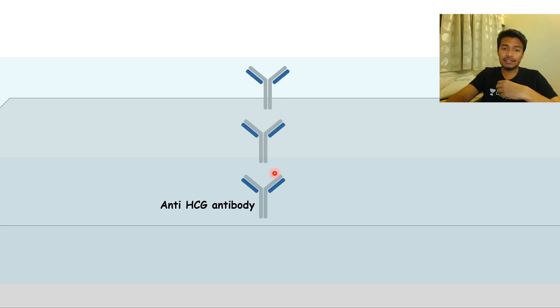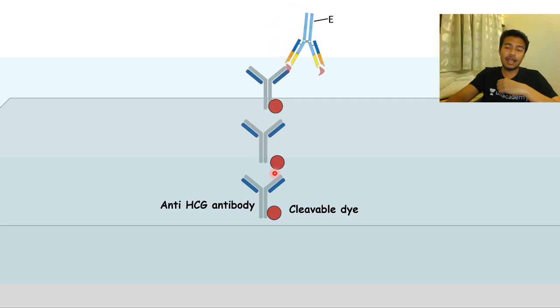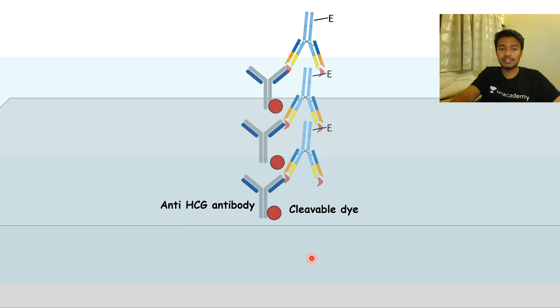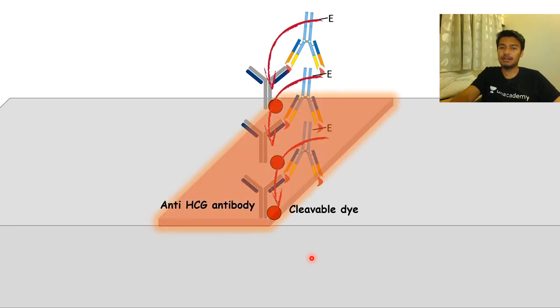Here you have HCG antibody and you have some cleavable dye molecules. As the antibodies bound to these antigens get to that region, they bind to these human chorionic gonadotropin bound antibodies, right? And the antibodies here are already bound to enzyme, so they can cleave the dye and give the first band. That means if chorionic gonadotropin is present, it is going to be detected and give me the first band. What about the second band?